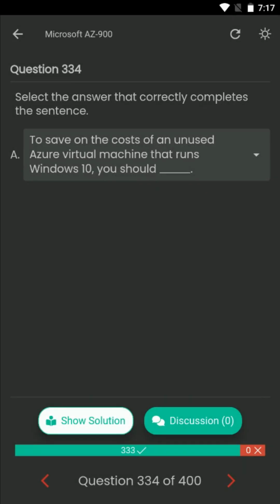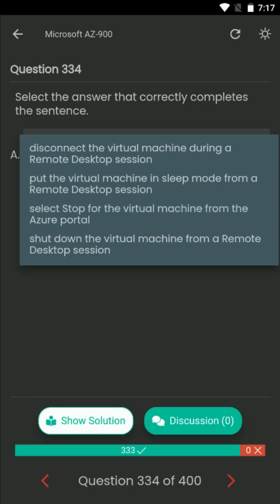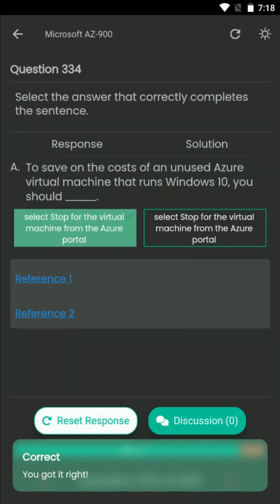Question number 334. Select the answer that correctly completes the sentence. To save on the costs of an unused Azure virtual machine that runs Windows 10, you should dash. Your options are: disconnect the virtual machine during a remote desktop session, put the virtual machine in sleep mode from a remote desktop session, select stop for the virtual machine from the Azure portal, shut down the virtual machine from a remote desktop session. The correct answer is: select stop for the virtual machine from the Azure portal.